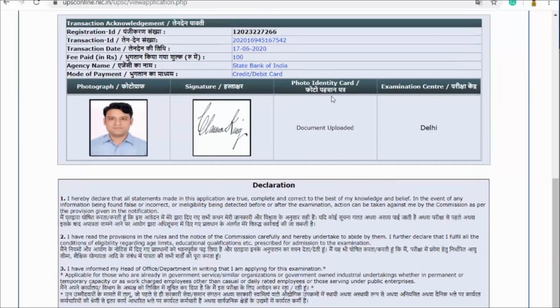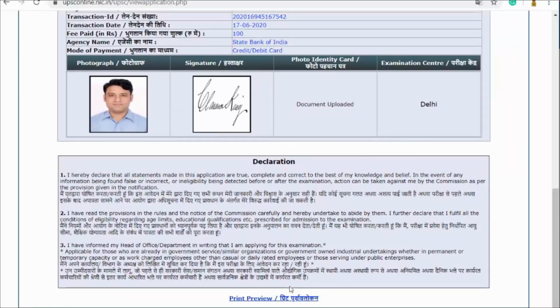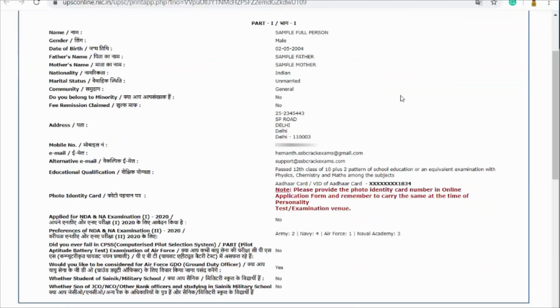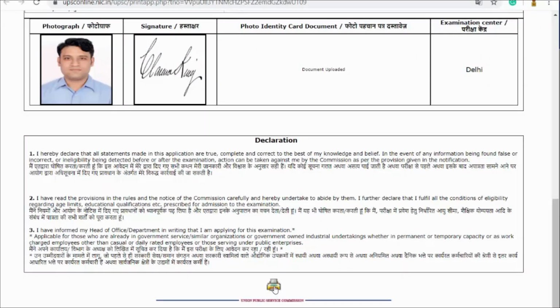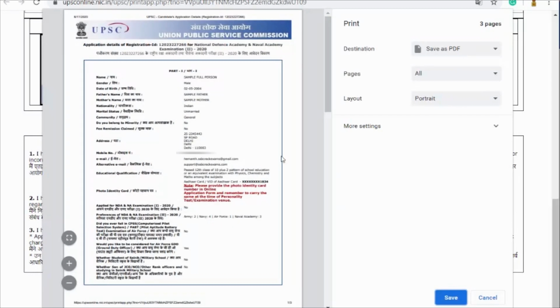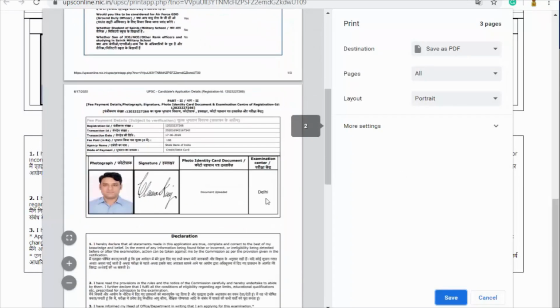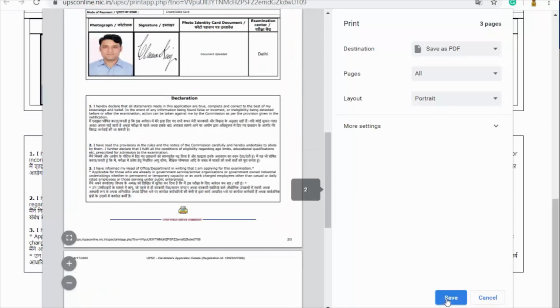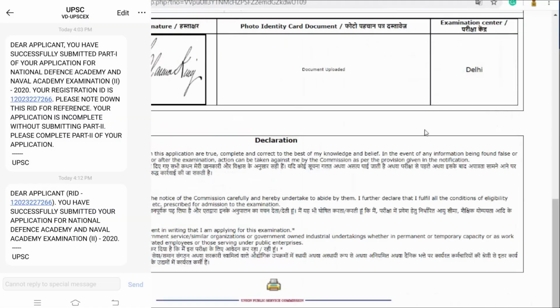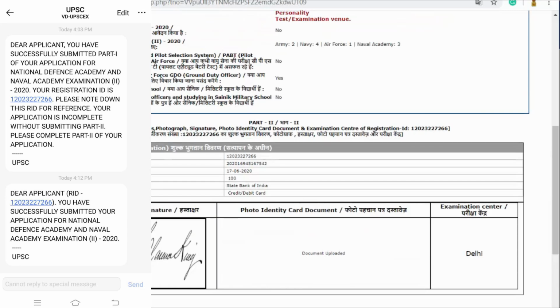Okay, once everything is done and if everything is paid, I'll simply click on print preview. And you can happily save it as your PDF file. Click on save. That will be downloaded, and that is it. So in this way you have successfully completed the application for the NDA examination.